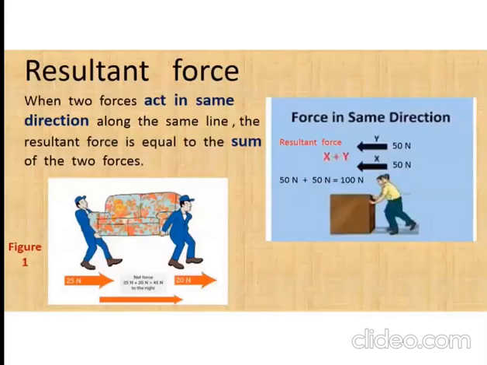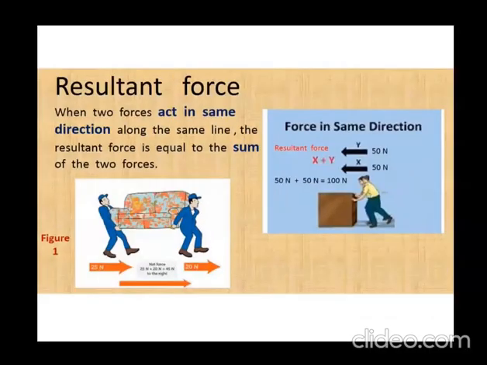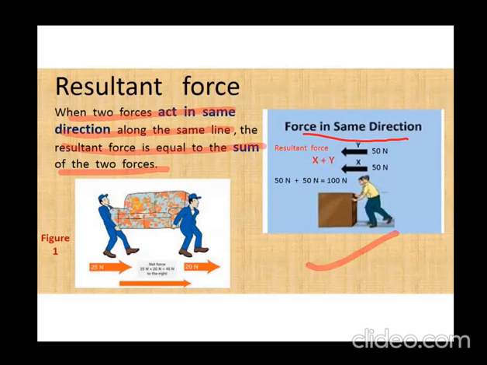Let's see in the next slide, the resultant force. When the forces are acting in the same direction along the same line, the resultant force is equal to the sum of the two forces. Here in this diagram, you can see that the force X is 50 Newton and the force Y is 50 Newton. They both are towards your left side, so they both are in the same direction. So the total force will be equal to the sum of the two forces. So it is 50 plus 50, that is 100 Newton.